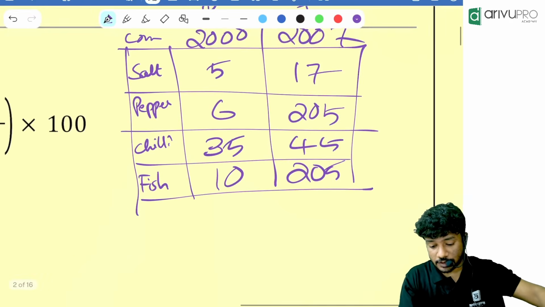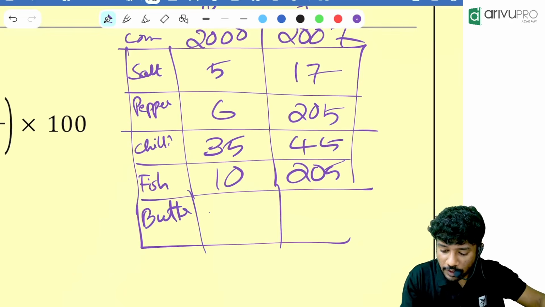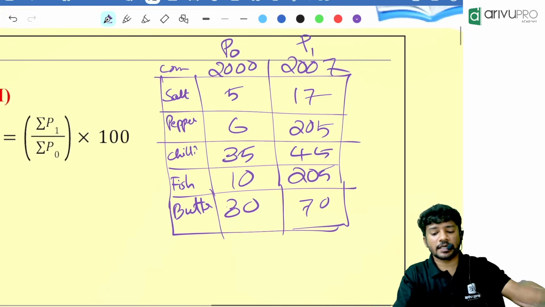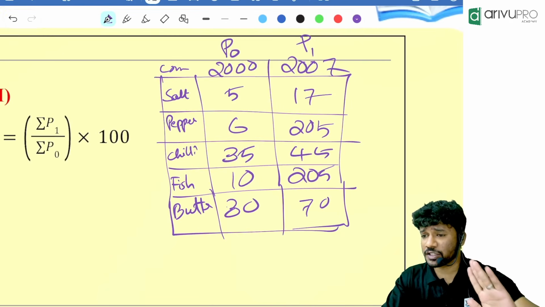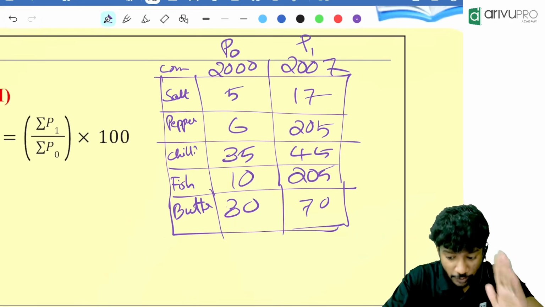One person said butter also. Okay, butter. Let it be 30 rupees, now 70 rupees. All the things are ready, right? Everything is ready. We will use the same example for SRPI also, so you will understand SAPI and SRPI together.